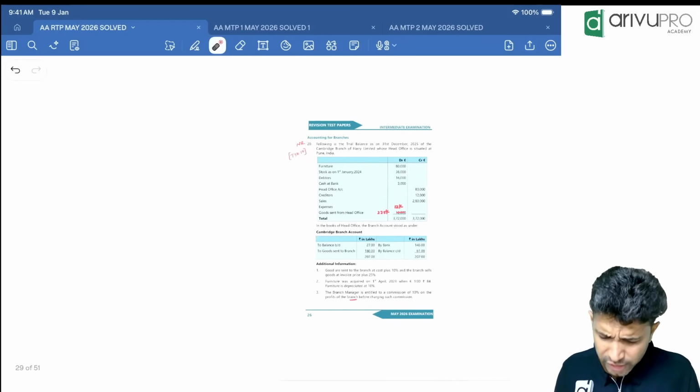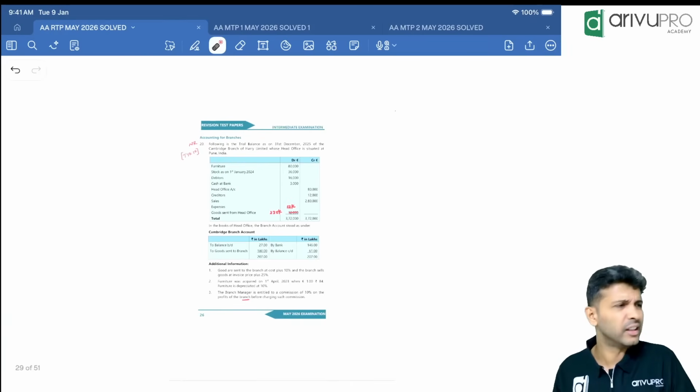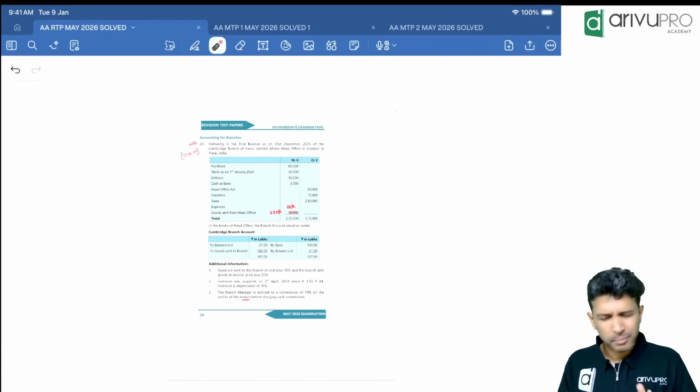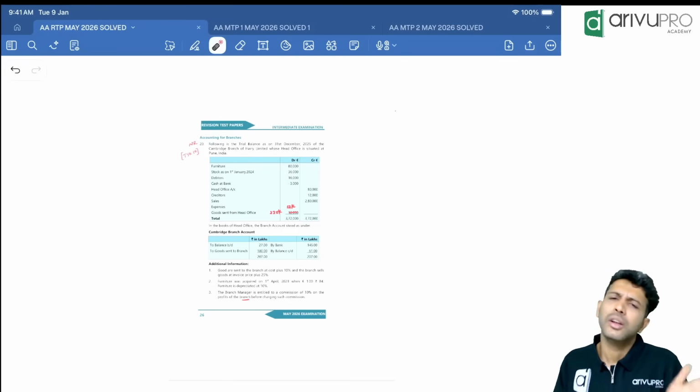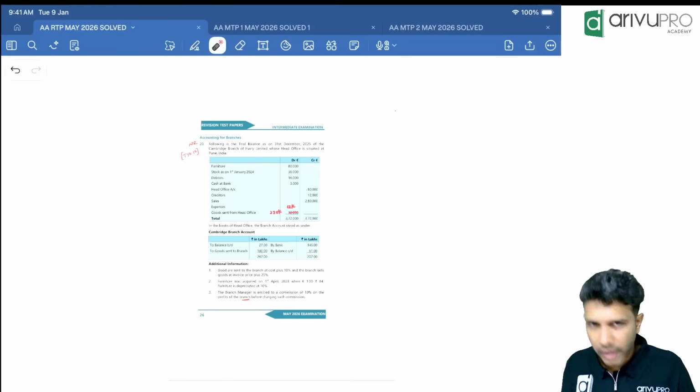So that's all the new questions I could find in this particular RTP, people. Pretty much an easy RTP, hardly anything much there. Okay. So yeah, 1 or 2 adjustments were there, which we have covered.